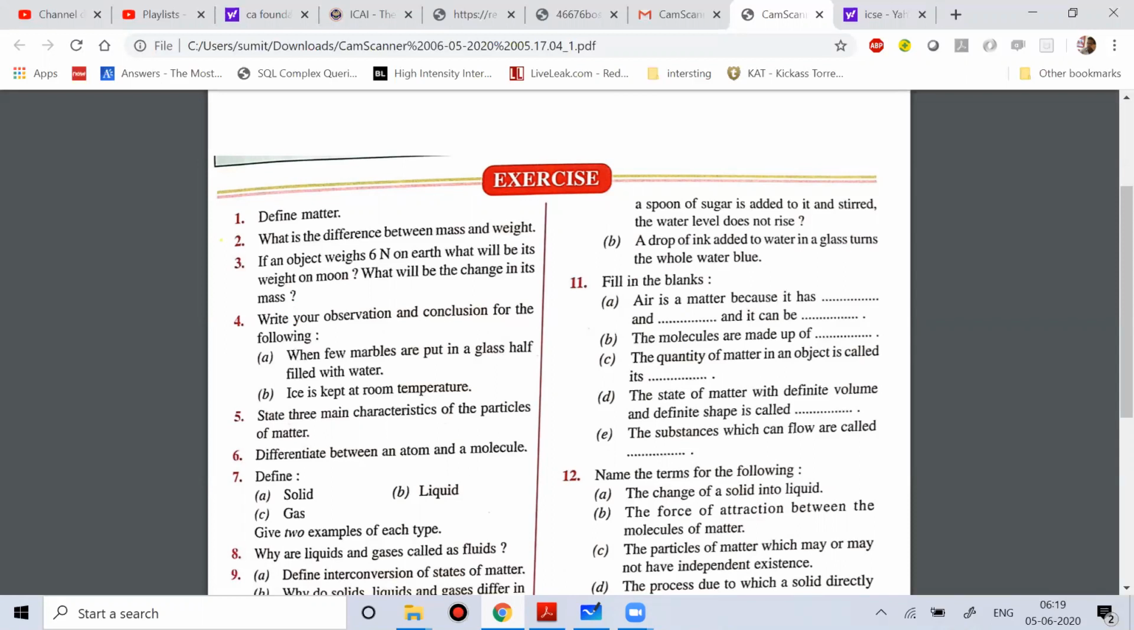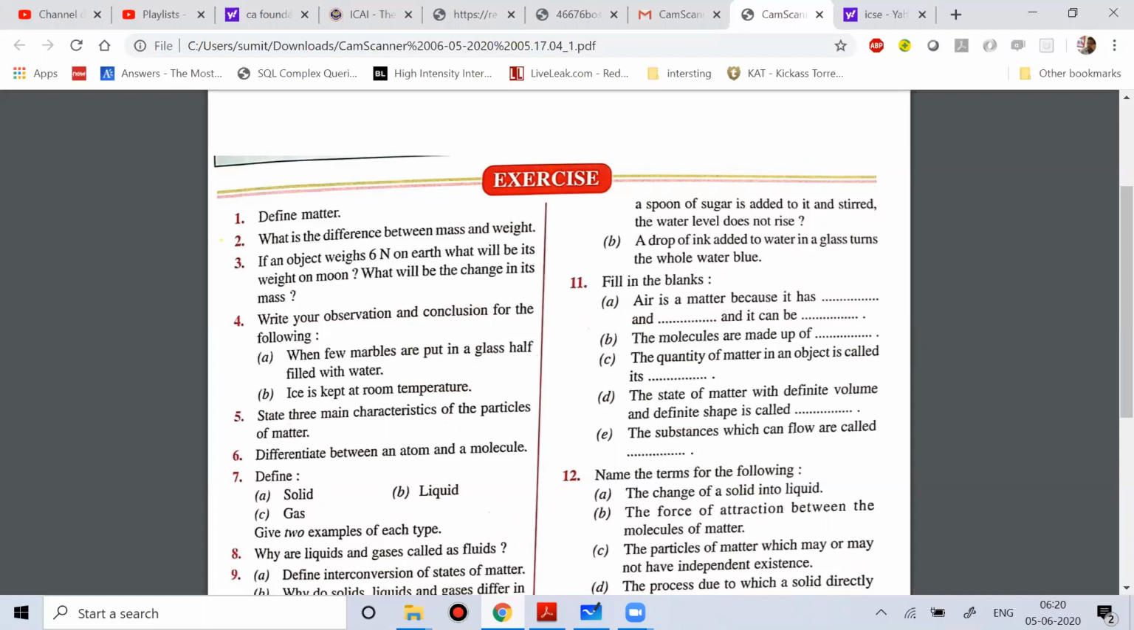Now question number 4 is like this. Write your observation and conclusion for the following. When a few marbles are put in a glass half filled with water, what will happen? Automatically the level of water in the glass will increase. Why does that happen? It happens because the marble occupies space, because anything and everything around us occupies space.